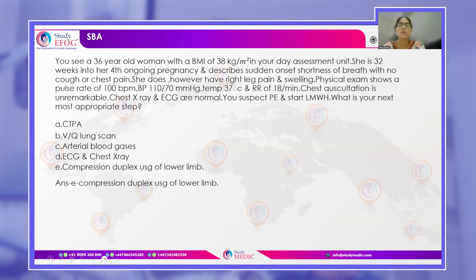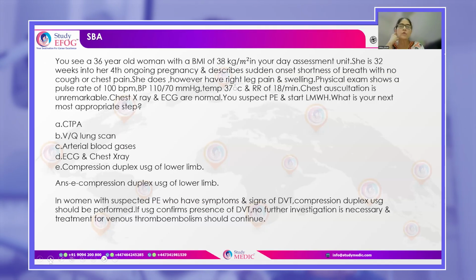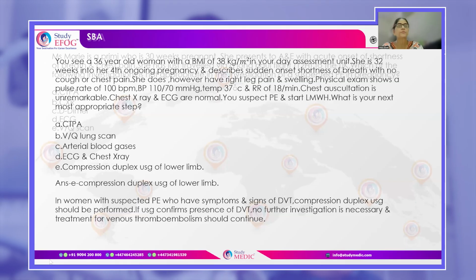We will see why. Because any woman who has signs and symptoms of DVT with suspected pulmonary embolism, you will do a compression duplex ultrasound of the lower limb. If this ultrasound confirms that this woman has deep vein thrombosis, no further investigation is necessary and you will continue treatment for venous thromboembolism. All right.